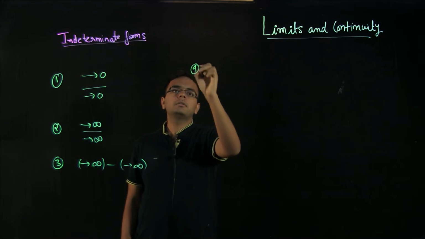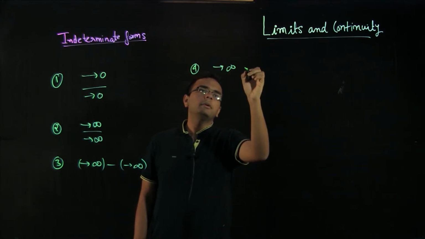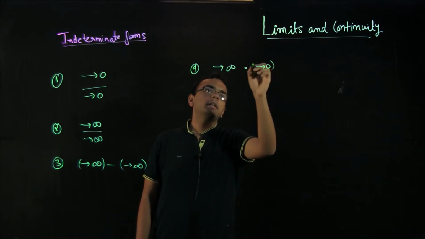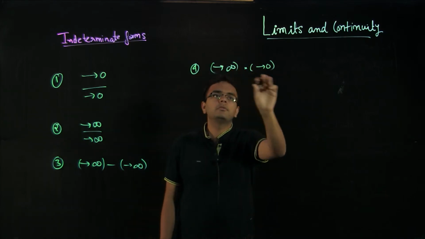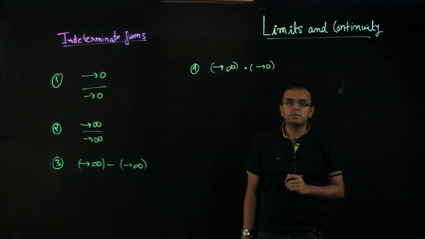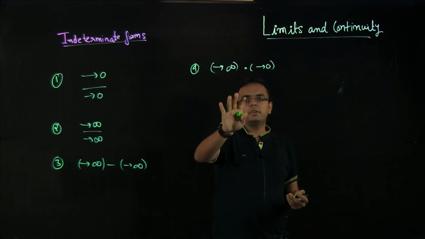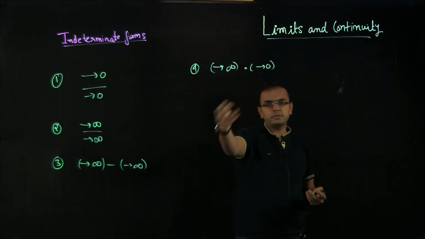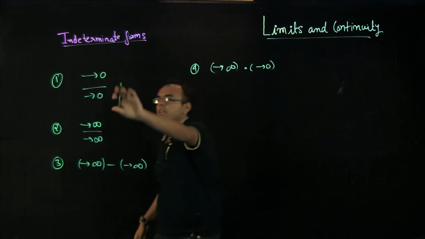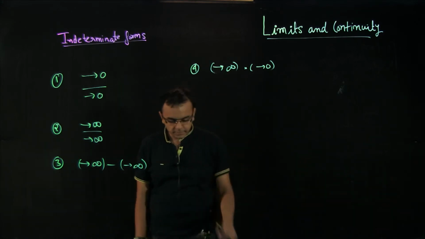Fourth, you cannot solve approaching infinity multiplied by approaching 0, and again I hope this is obvious because approaching infinity multiplied by approaching 0 is approaching 0 by approaching 0 type only, because 1 by approaching infinity is approaching 0. So it's basically these three are practically the same thing.